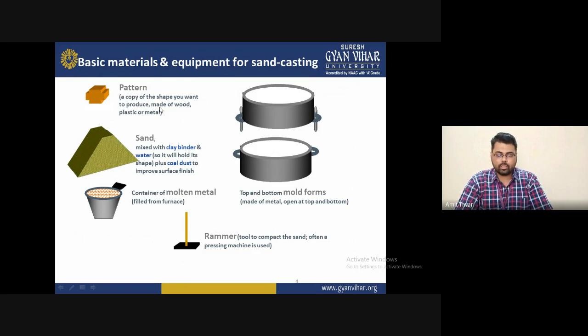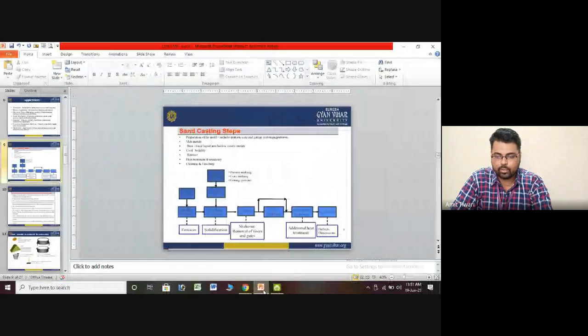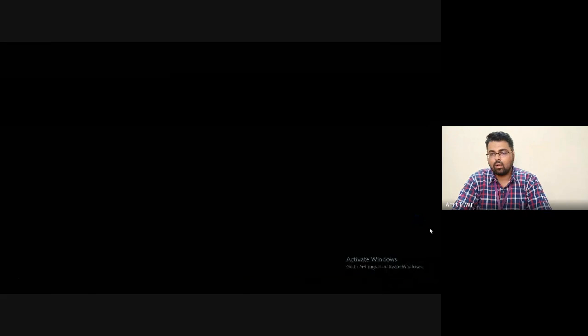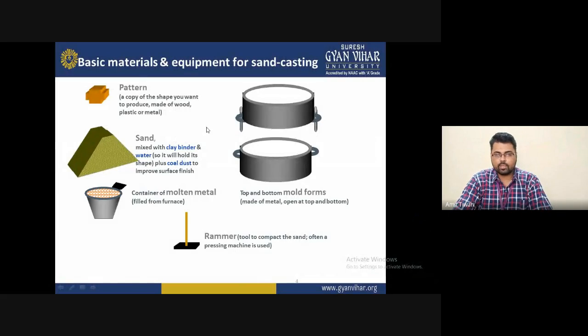It is a copy of the shape you have designed for the end material you want to fabricate. That shape is used as a pattern for making the casting. A pattern is made up of different types of material, that is wood, plastic, and metal, because patterns are made for different types of casting.